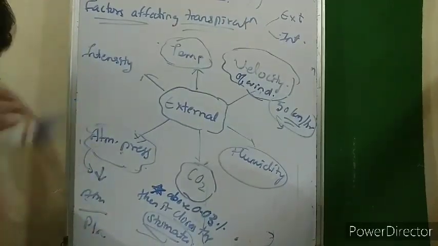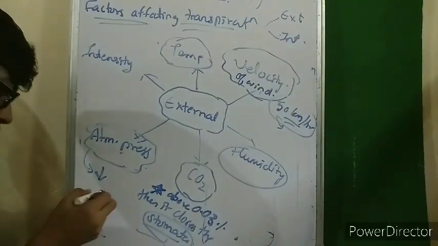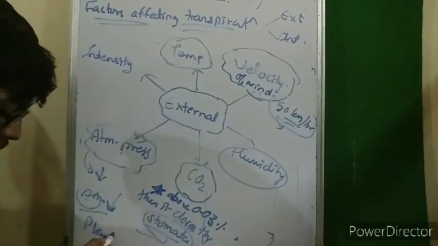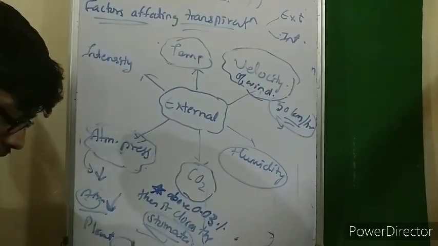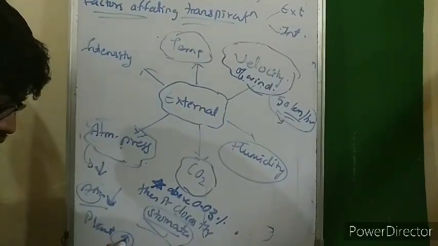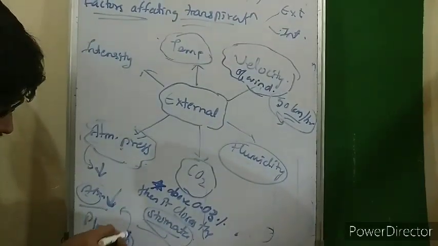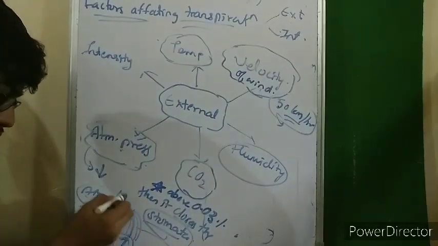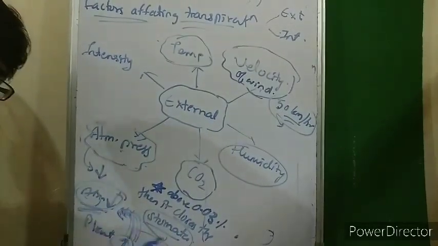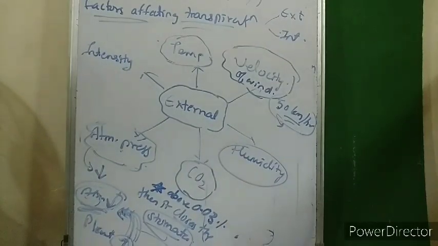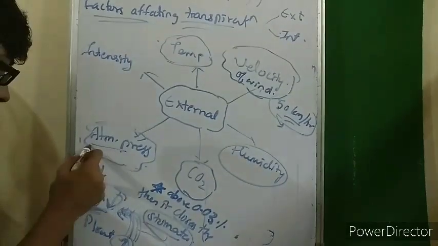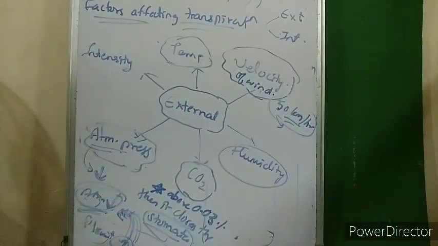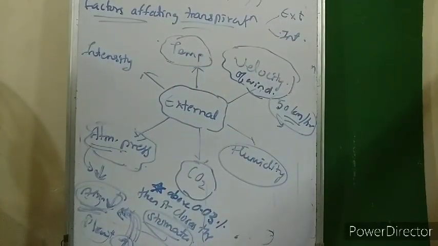Now, if atmospheric pressure reduces, the pressure in the plant body as compared to that is very high. So to compensate, the high to low movement of water molecules takes place. Thus the atmospheric pressure is brought back to normal. So as the atmospheric pressure decreases, the plant body will give out more water, that is, transpiration would increase.